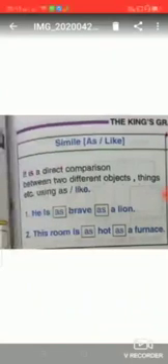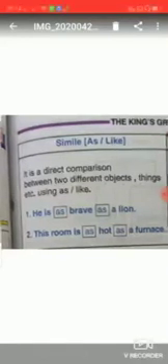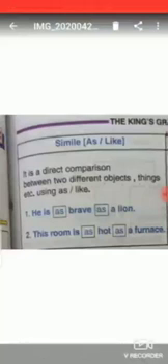Now let's see our first figure of speech, that is simile. It is a very easy figure of speech. What we have to do while identifying the simile is read a sentence, and if the sentence contains as or like, you can tell easily that the sentence is a simile. So let's see the definition first. Simile is a direct comparison between two different objects, things, etc. using as or like.